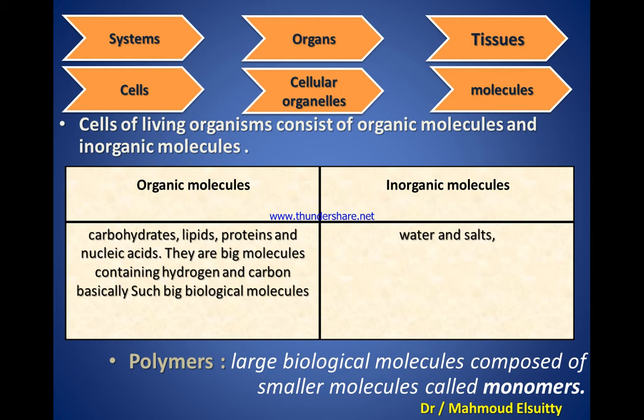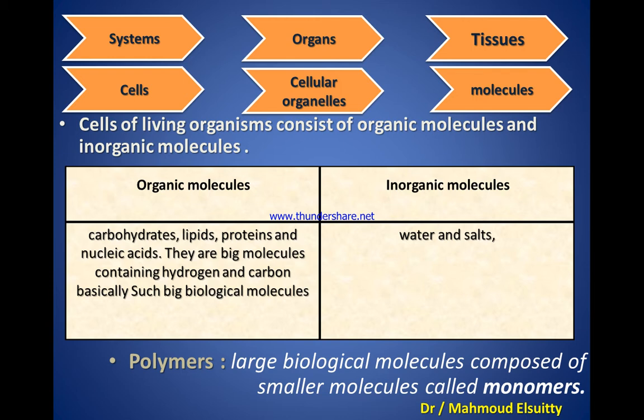We have many examples of organic molecules, such as carbohydrates, lipids, proteins, and nucleic acids. They contain basically carbon and hydrogen.